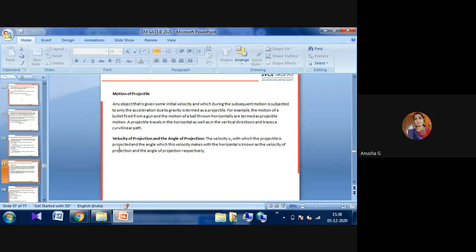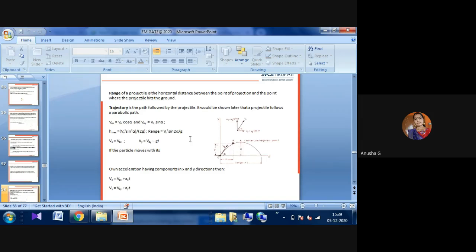Then there is the velocity of projection and the angle of projection: the velocity with which the projectile is projected, and the angle which the velocity makes with the horizontal. Now we'll see some formulas based on the trajectory and then the range.